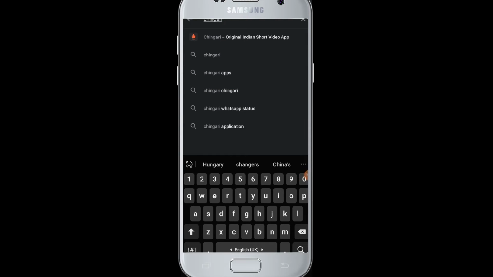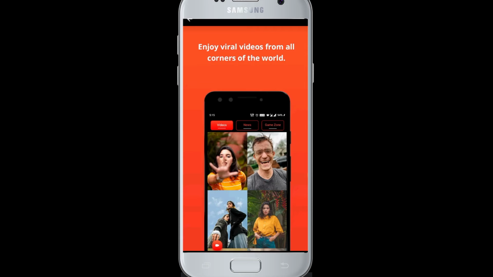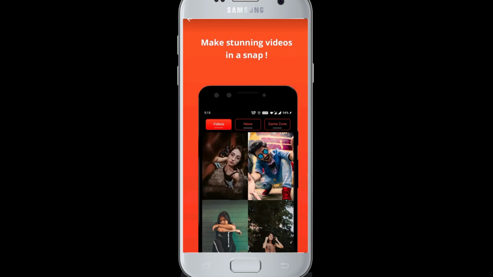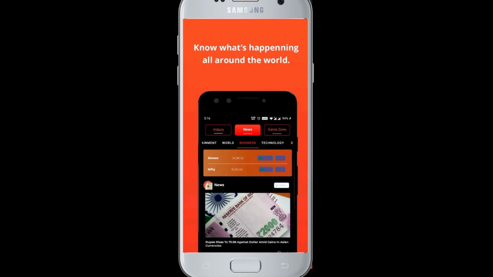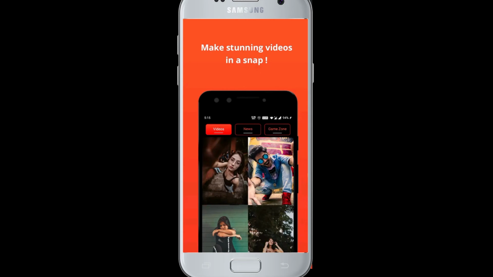Next up for the TikTok alternative is the application Shingari. This is one of the Indian applications, made in India. It is a social application where you can chat, share, and make friends with people from all corners of the world. You will also find lots of trending news, funny video clips, and many more entertaining things to do. You can also share your talent and be creative using this platform.